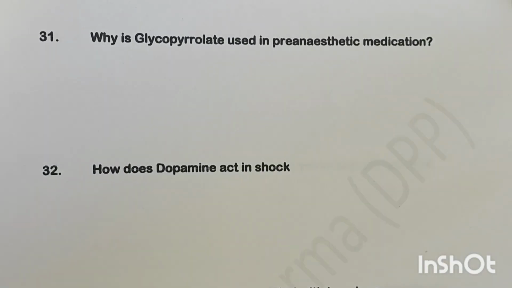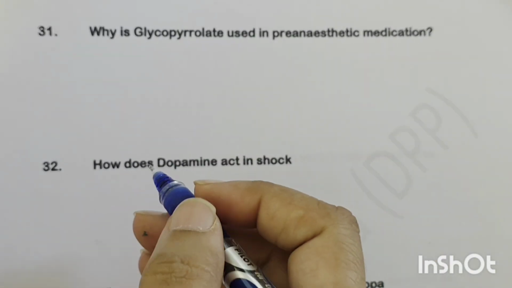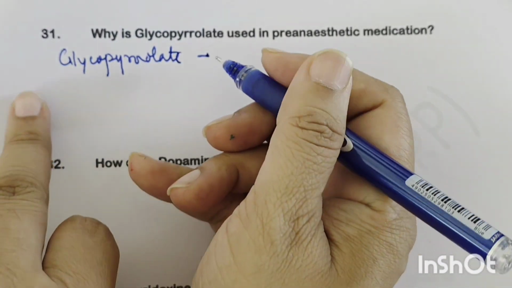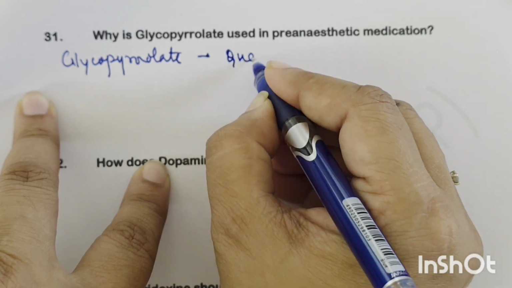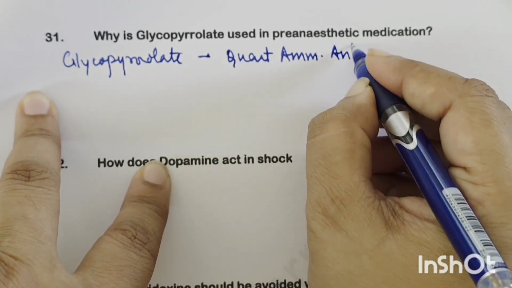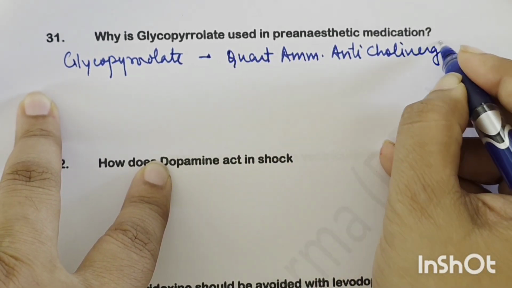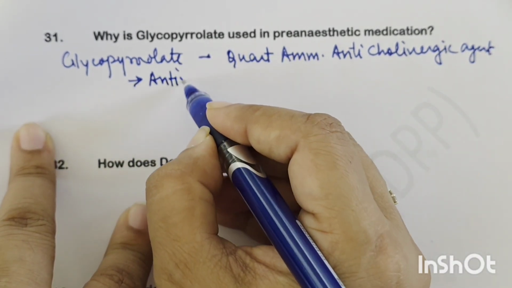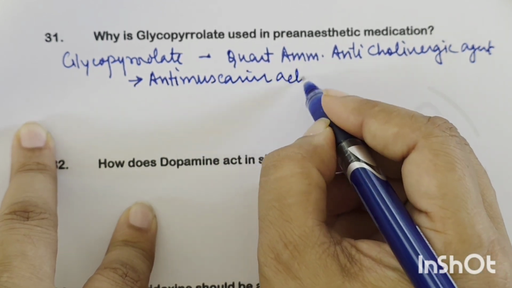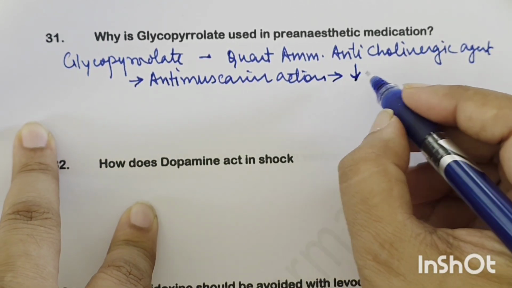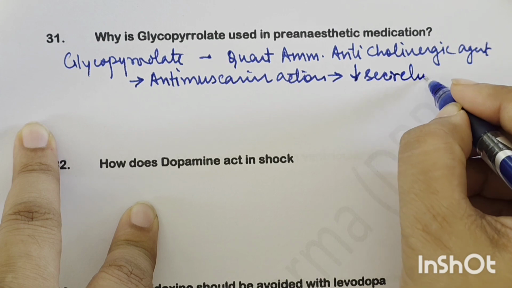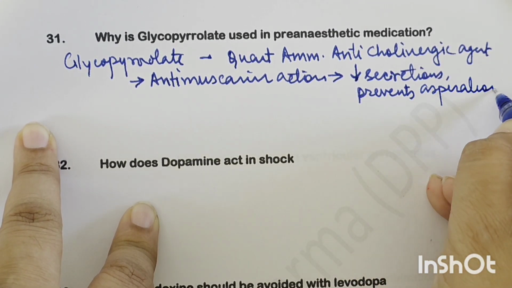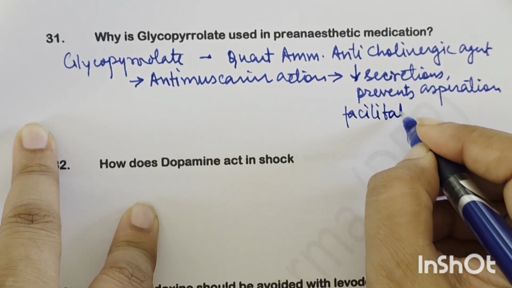Why is glycopyrrolate used in pre-anesthetic medication? First we understand what glycopyrrolate is. Glycopyrrolate is basically a quaternary ammonium anticholinergic agent, right? And by virtue of its antimuscarinic action, it reduces secretions, prevents aspiration, and facilitates intubation.